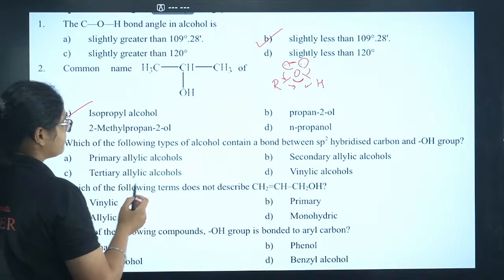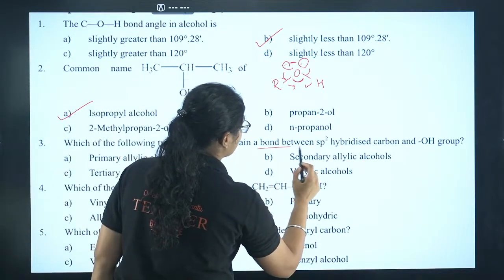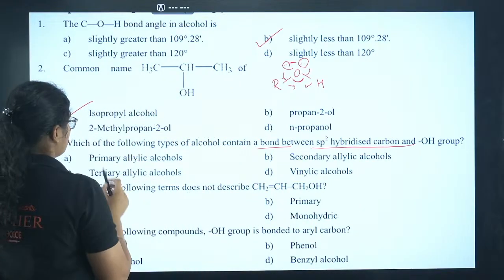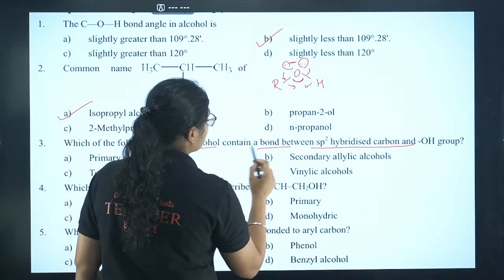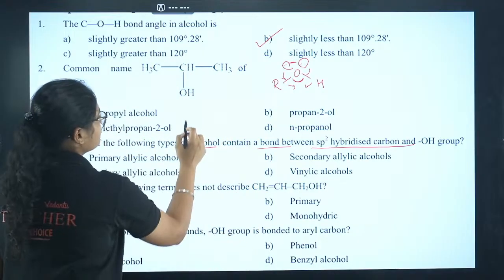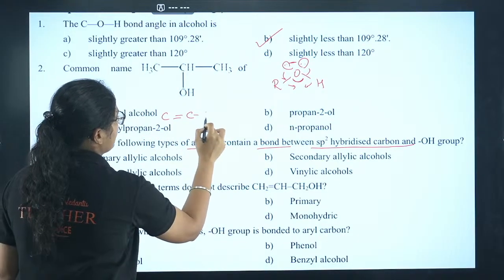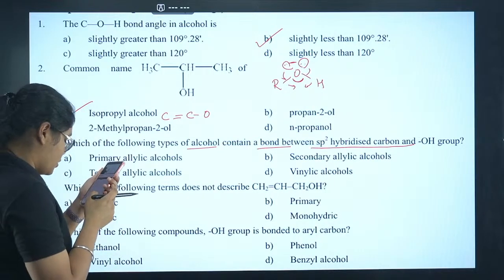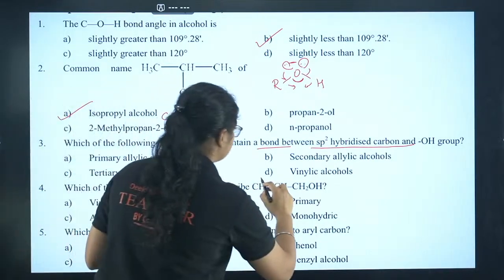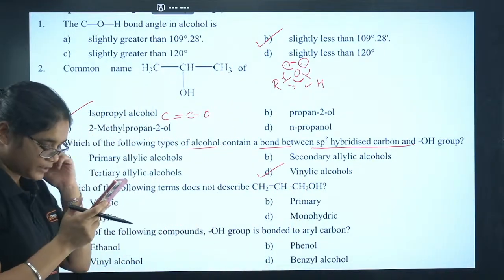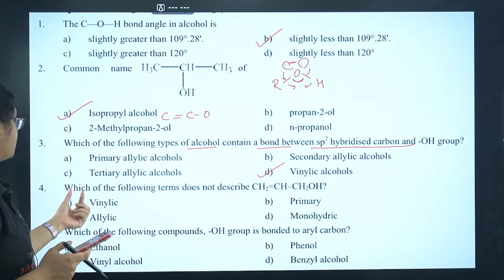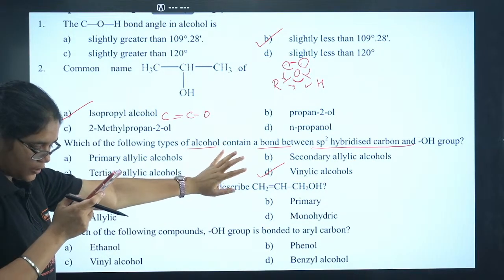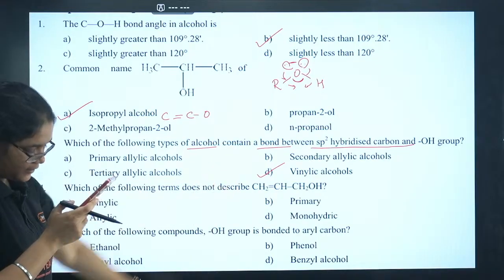Next, which of the following types of alcohols contains a bond between an sp2 hybridized carbon and the OH group? What is this type of alcohol called? 3D. Yes, vinylic alcohols. That is absolutely correct. Next question. Prakriti, it is not B, it is D. Okay, yeah, you are correct.